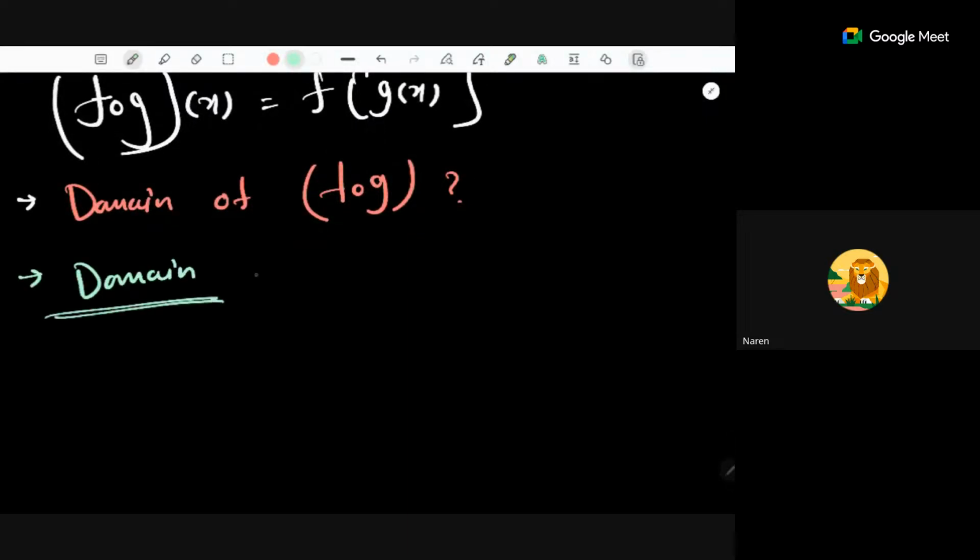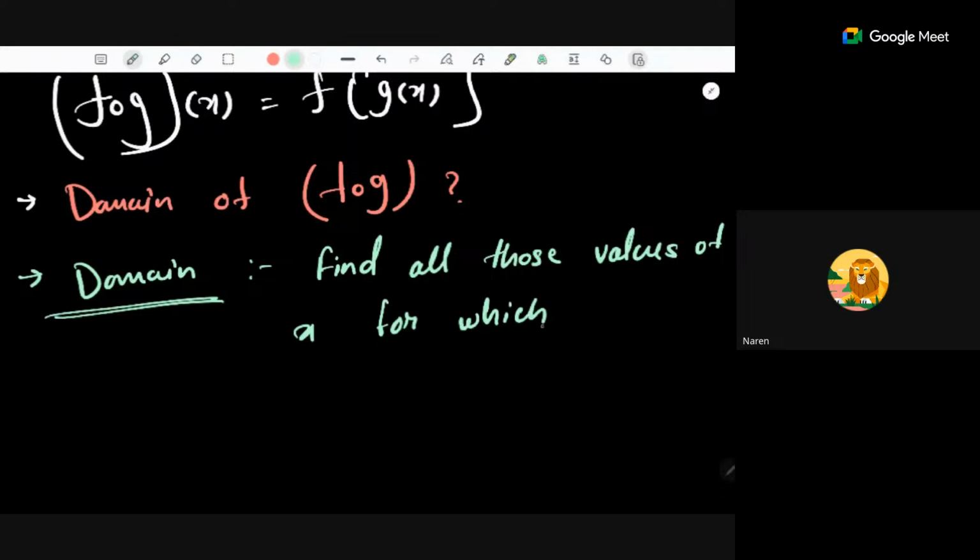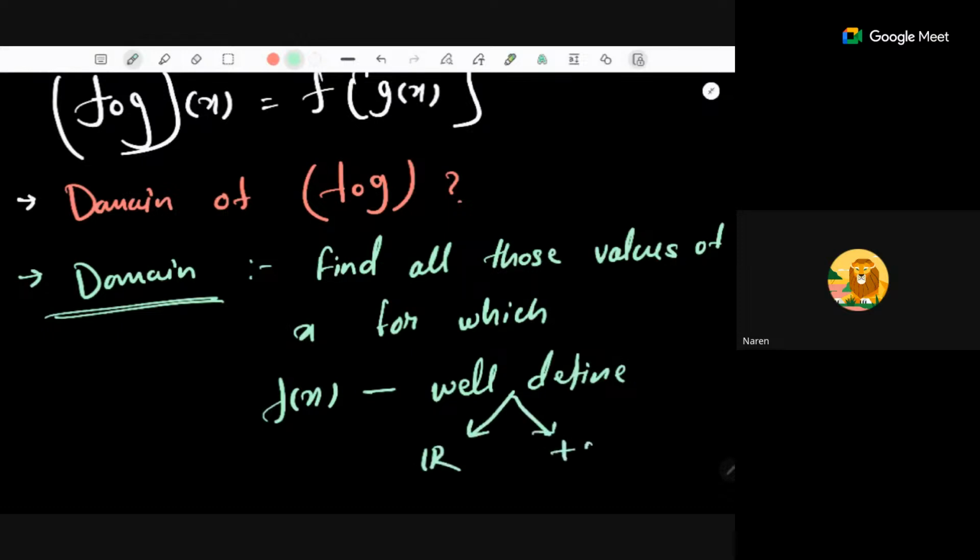For finding the domain of a function, you have to find all those values of x for which the expression f of x makes sense, or is well defined. So what is the meaning of well defined? Well defined means first, it should be a real number, and second, it should not be equal to plus or minus infinity.